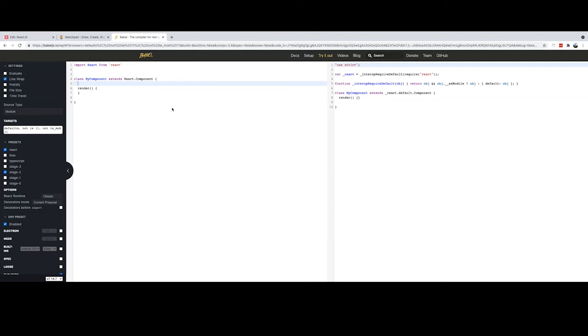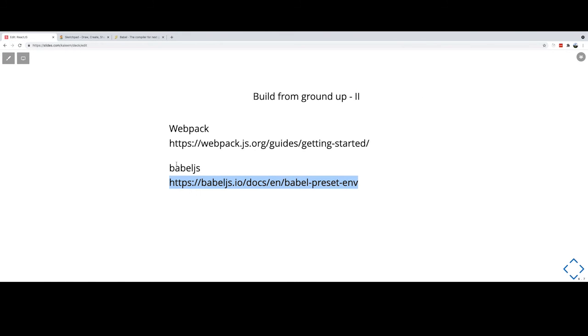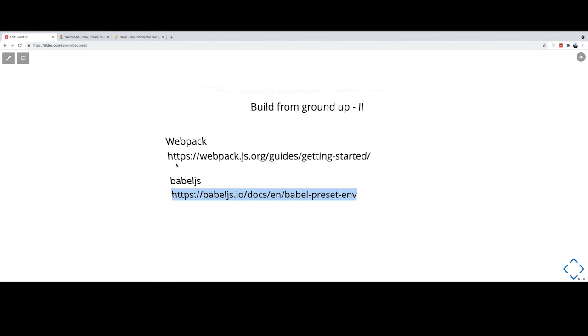You can just play, you can write your function here in ES6 or ES7. You can use some feature from ES8, ES12, and see how that code is getting translated into ES5. So this is a very good link. I'll leave this link in the presentation, so maybe you can try it out.